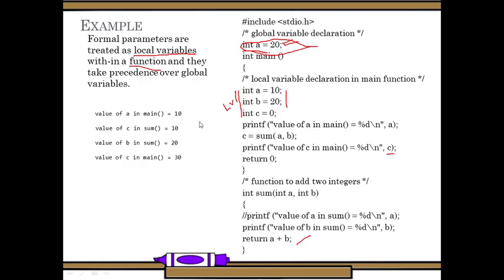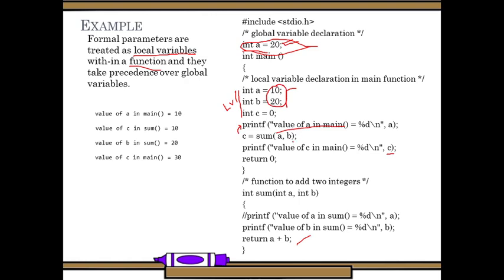See here the output of this function: the value of a in main is 10, it displays. This is before the function call, that's why it is taking only local variables.